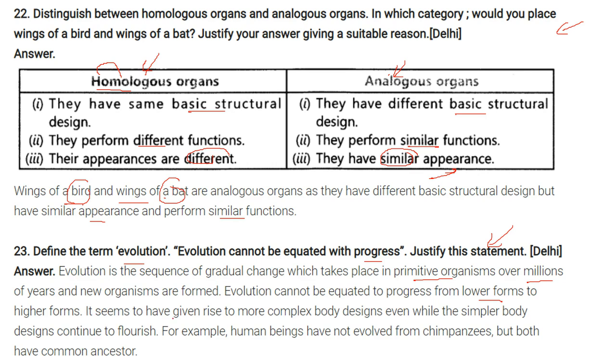This seems to have given rise to more complex body designs, even while the simpler body designs continue to flourish. For instance, human beings have not evolved from chimpanzees, right? Our genetic similarity is there, means we are closely related to them, but both have common ancestors.